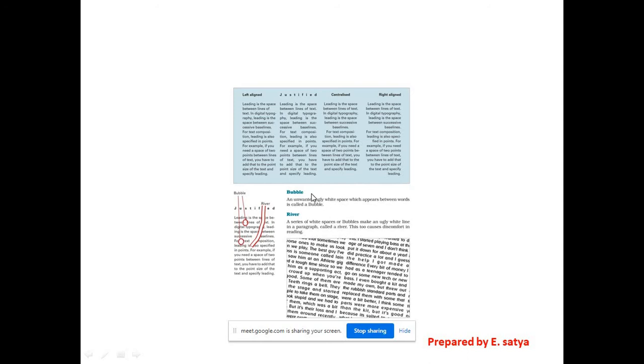Because of these bubbles and rivers, your alignment may not look good. So that is the reason we mostly don't choose justified. Mostly we use left alignment, centralized, or right alignment. Very rarely we use justification, right?